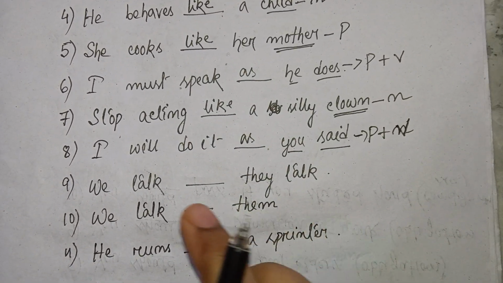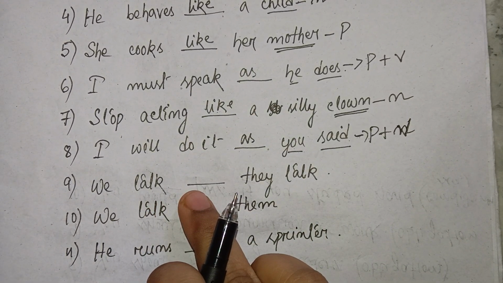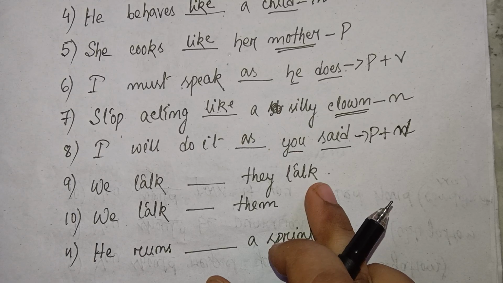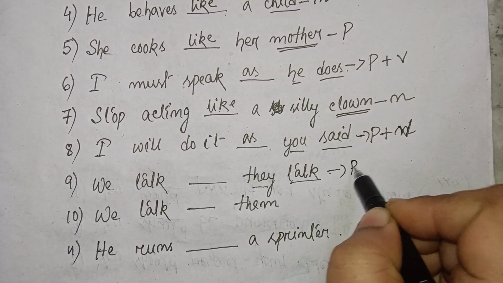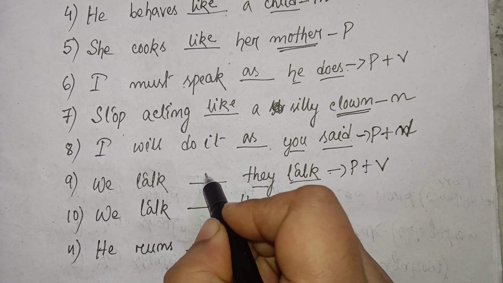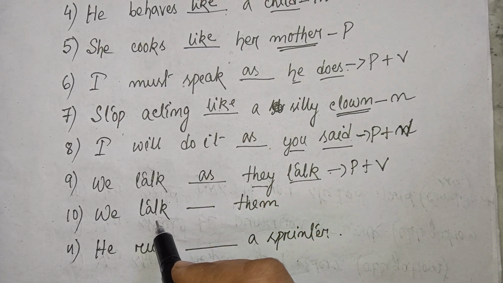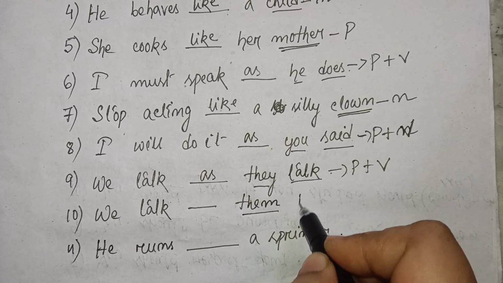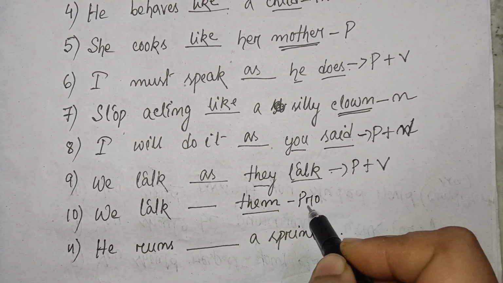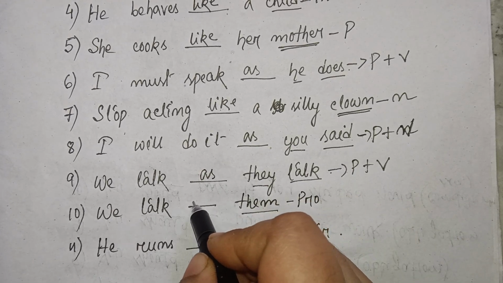So the next one is we talk dash they talk. So they and talk, these two are pronoun plus verb. So it will be as. We talk dash them. This is only pronoun. So only pronoun comes under like.